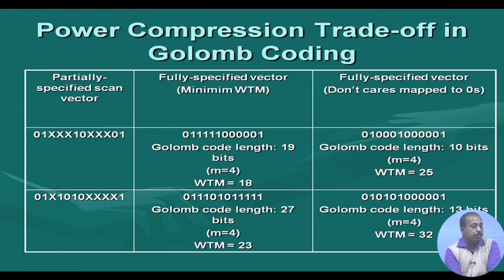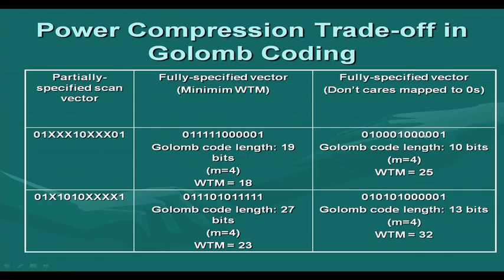Now what if these do not care bits are filled in such a fashion that the compression is aided? Since this Golomb code is based on runs of zeros, I will try to increase the runs of zeros. So the first part is filled as we have done here, but the second part we fill with zeros, because that will give me a run of 3 zeros. In this case, if you do the Golomb coding, the code length will be 10 bits.